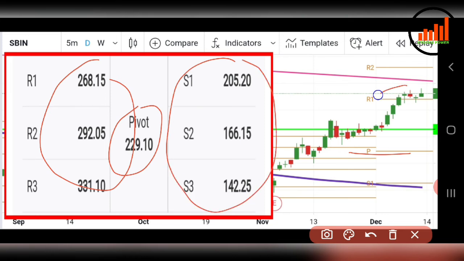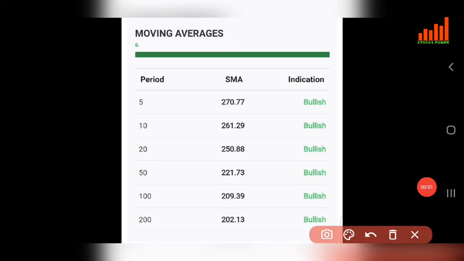So you all can see recently it is taking support of this resistance 1. It is settling above this, so it can easily break this trend line also. So you all can take these levels in mind because these levels will act as very strong support and resistance for the month of December.